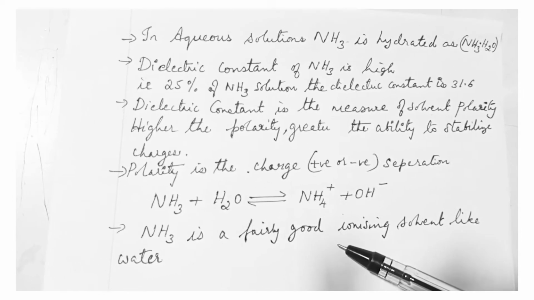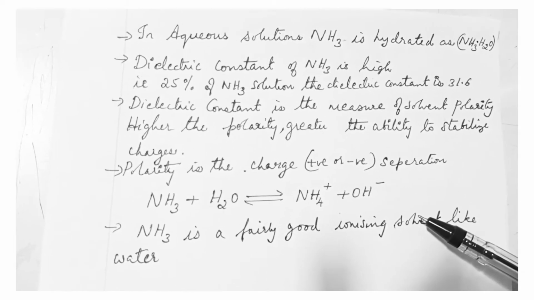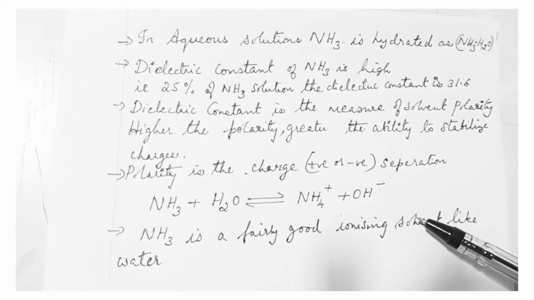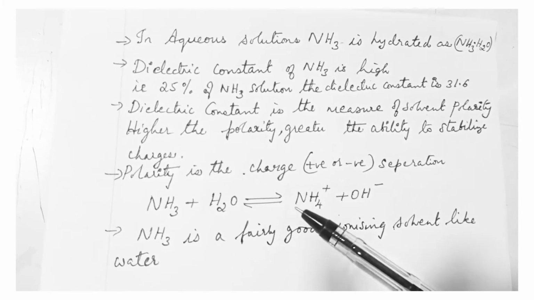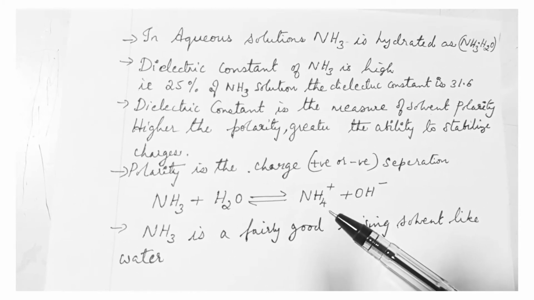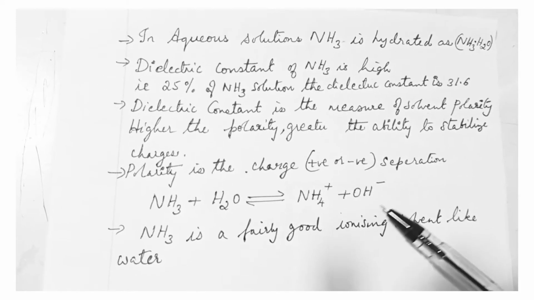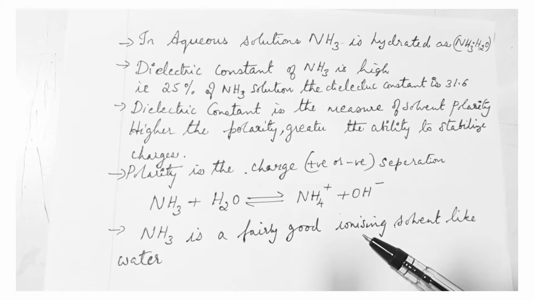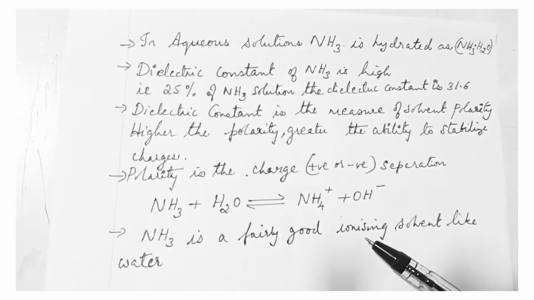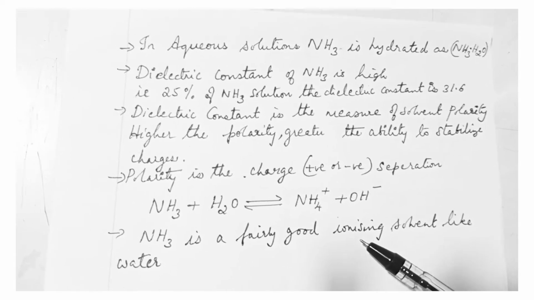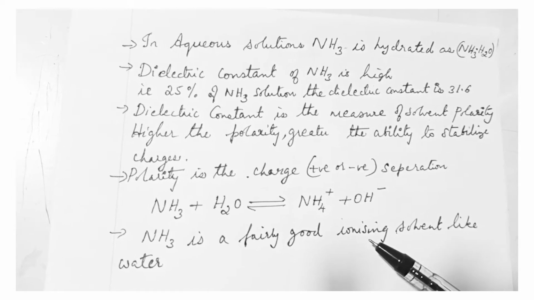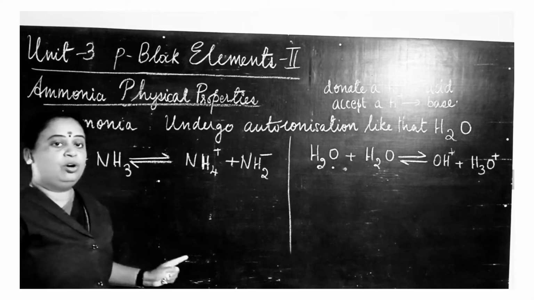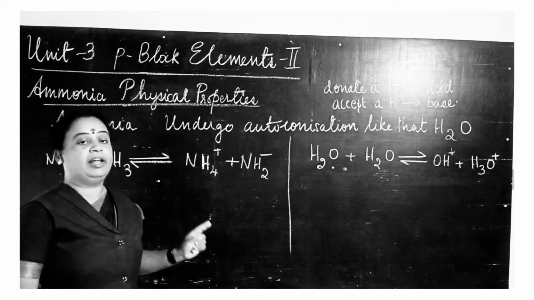Likewise, water also undergoes ionization to form H3O plus ion and OH minus ion. Likewise, ammonia, when it is combined with water, forms NH4 plus ion and OH minus ion. Because its dielectric constant is very high, ammonia is a good ionizing solvent. So it can ionize all the solvents like water. Ammonia undergoes auto-ionization like that of water.